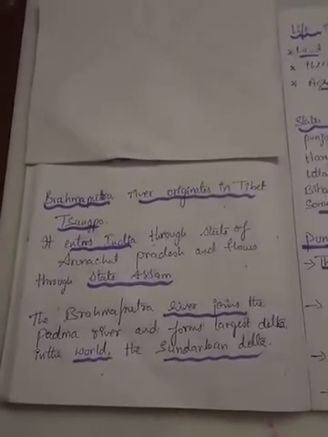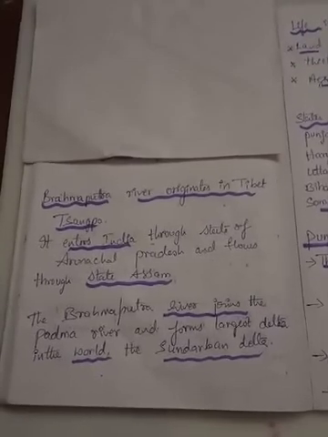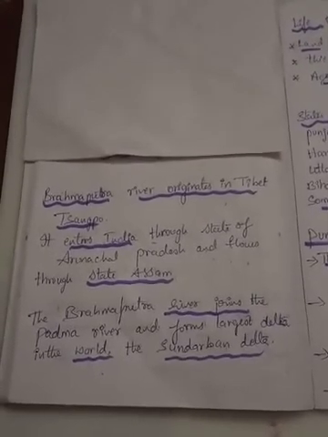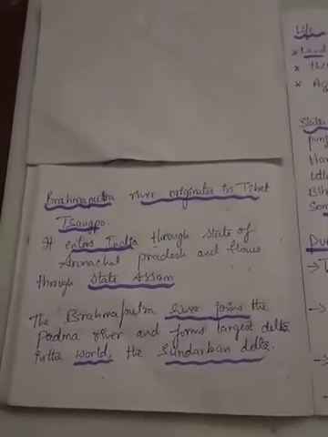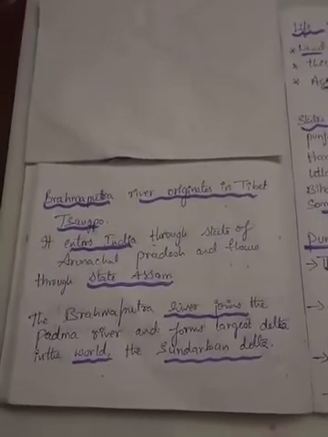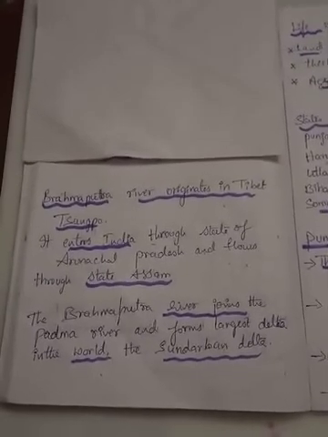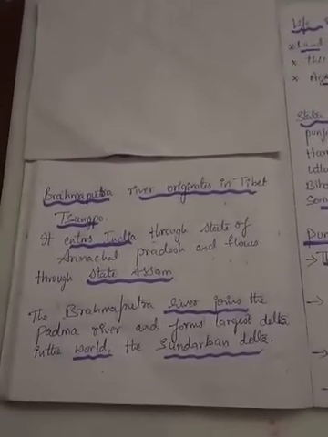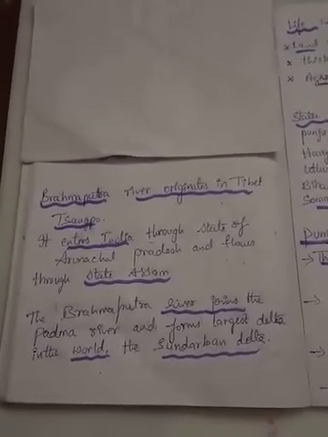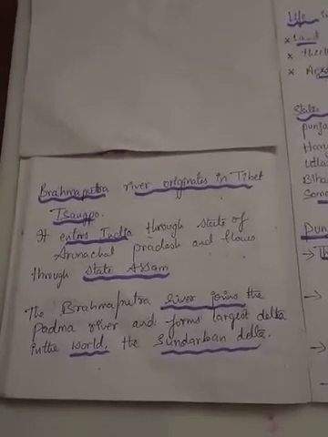The Brahmaputra takes birth in Tibet, where it is called Sangpo, and when it enters India it passes through the state called Arunachal Pradesh, and it flows through Assam before entering Bangladesh.